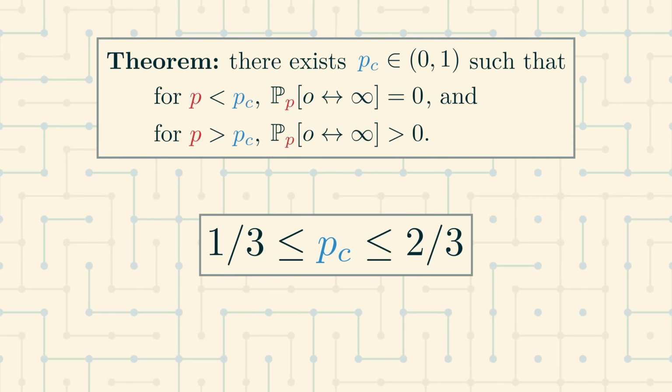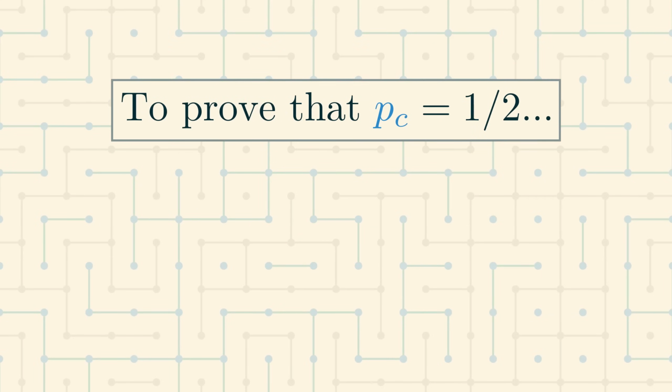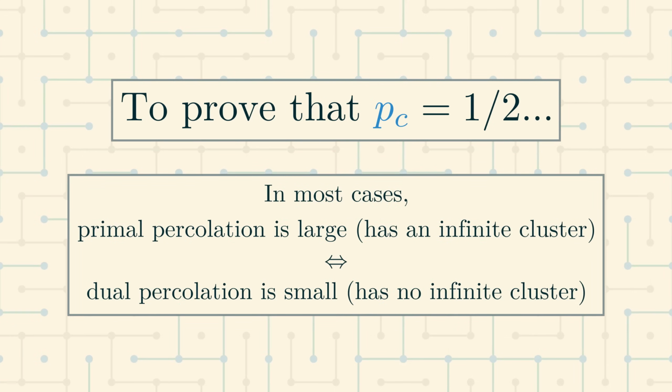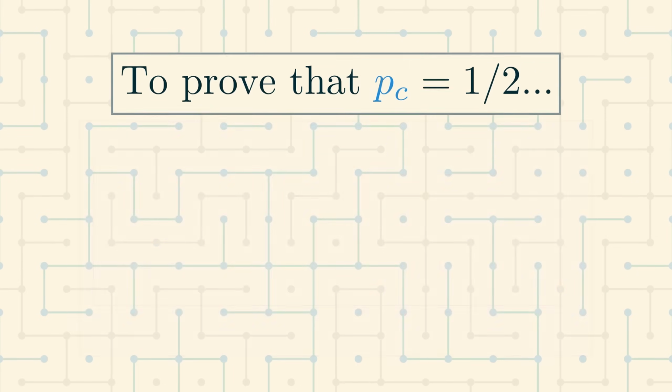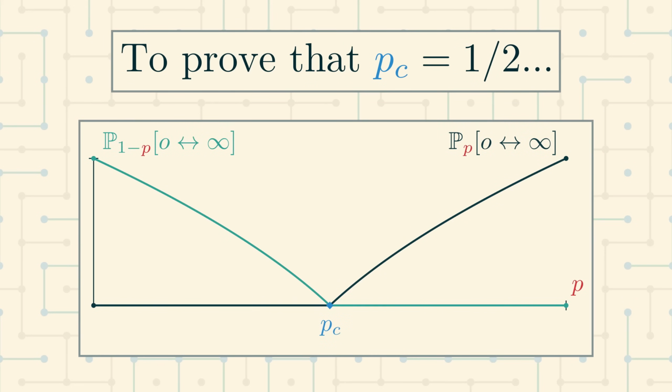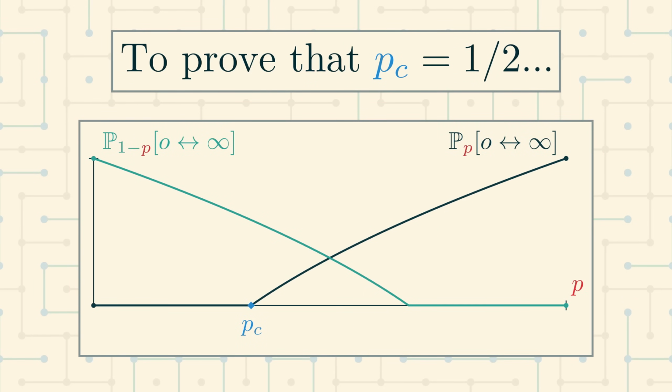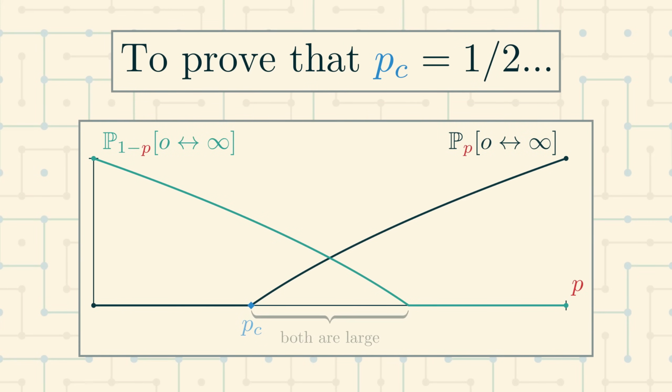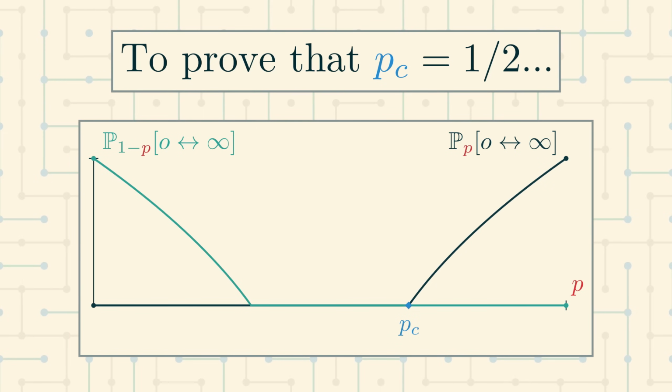If we wanted to prove that the critical parameter is exactly 1/2, we could still use the duality that we've introduced here. The basic idea is that in most cases, when the primal percolation is large, the dual percolation must be small, and vice versa. If the critical parameter was less than 1/2, then there would be a range of parameters for which both the primal and the dual percolations are large, which is impossible. And if the critical parameter was greater than 1/2, then there would be a range of parameters for which both the primal and dual percolations are small. This is also impossible.